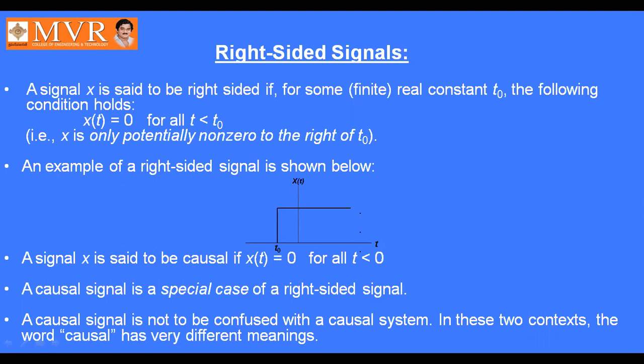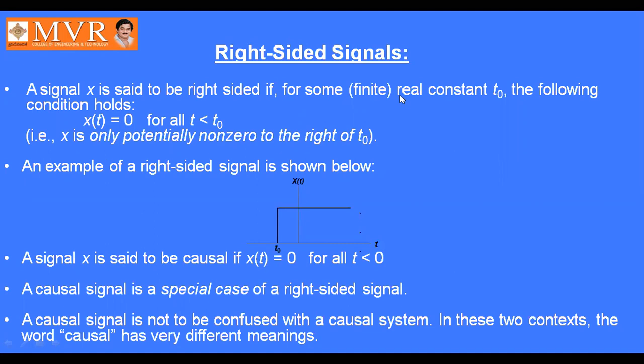That is the condition for right-sided signals. That is, x is only potentially non-zero to the right of t naught.